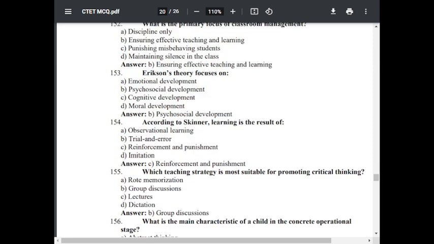Question number 154. According to Skinner, learning is a result of option A, observational learning. Option B, trial and error. Option C, reinforcement and punishment. Option D, imitation. The correct answer is reinforcement and punishment. According to Skinner, learning is the result of reinforcement and punishment.